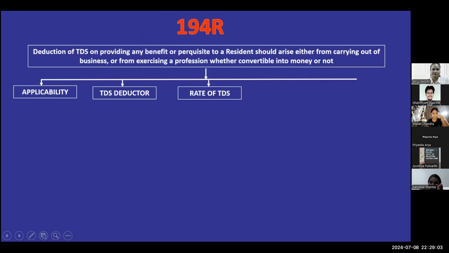Suppose I am an employee of the organization and I am getting one trip to London as a perquisite. Then it will not be taxed under section 194R. It will be taxed under section 192. Okay. So this type of questions can come in your interview. I think you can take the screenshot as well.